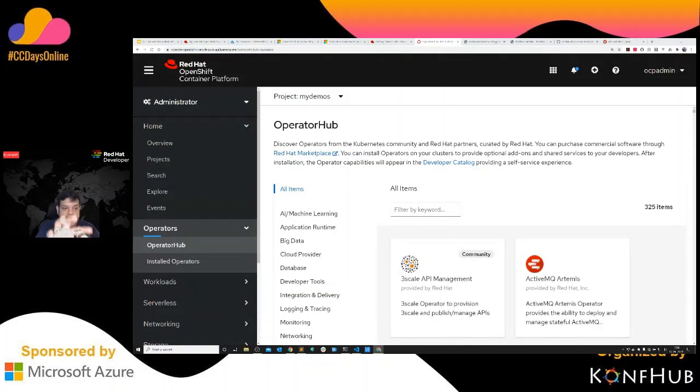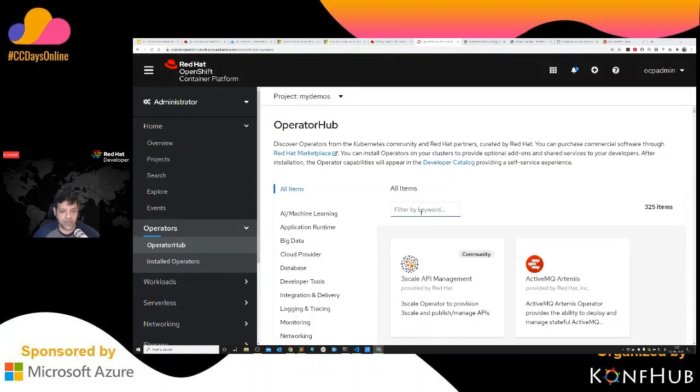So we have integrated that into the OpenShift Dev Console, which means that I can install multiple different applications onto my Kubernetes platform by searching the operator hub. That is also possible when I do this work. All right. So I already installed it, which means that my Knative platform is available for me.